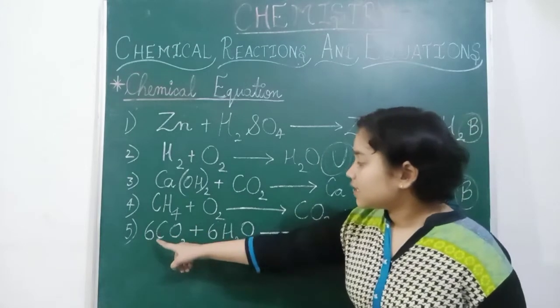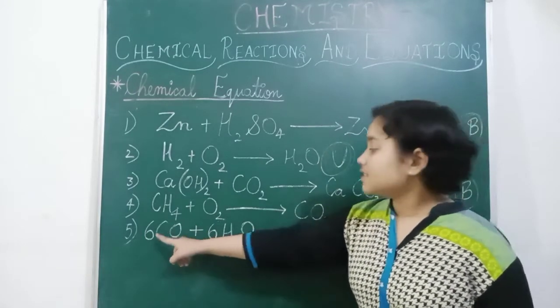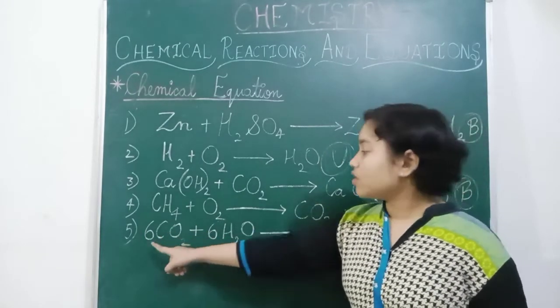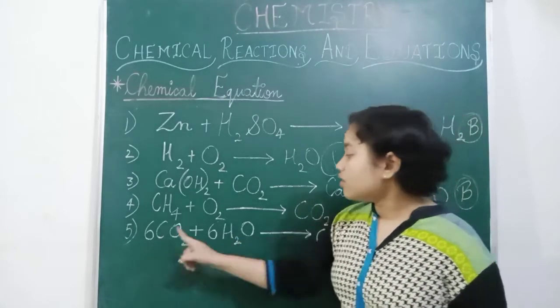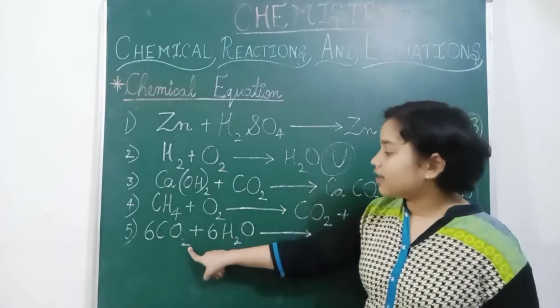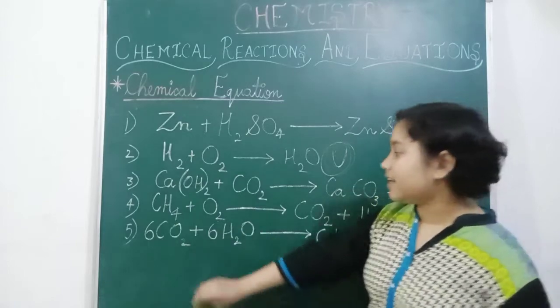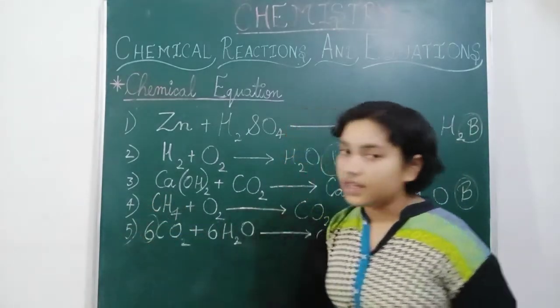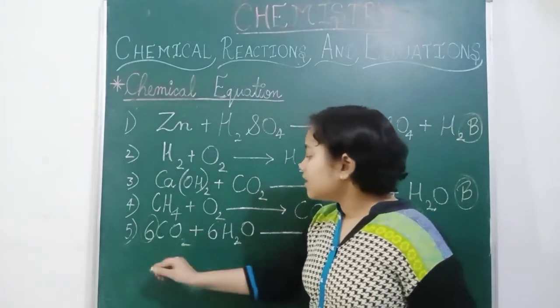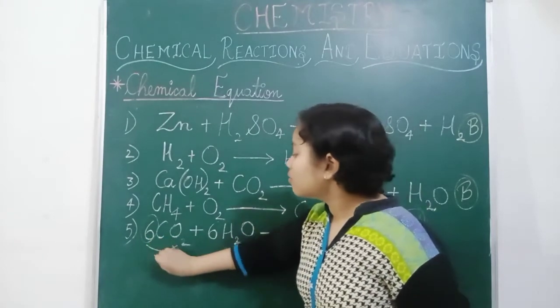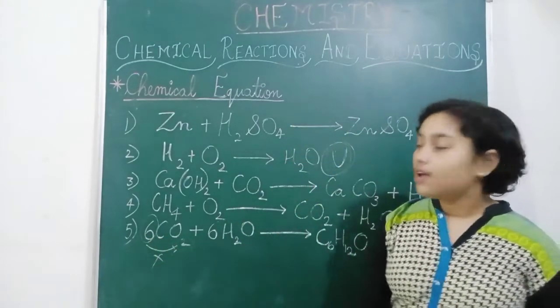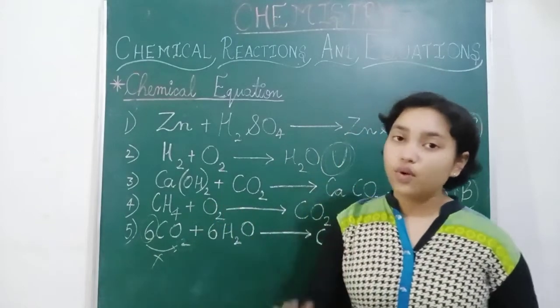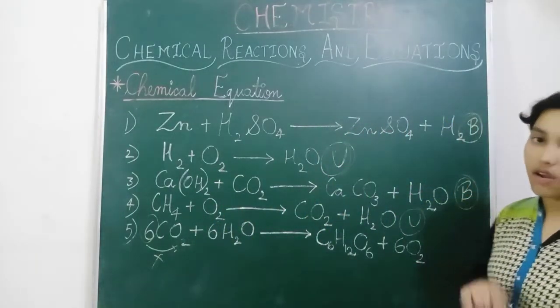So 6 is carbon and 6 is oxygen also, because 6 2s are 12. Now oxygen is 2 here. Try to understand it. When we have one number here and one number here, then both numbers are multiplied with each other, and that number we have to add here also.